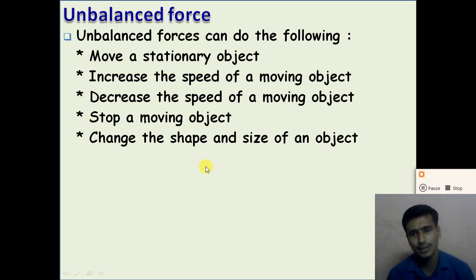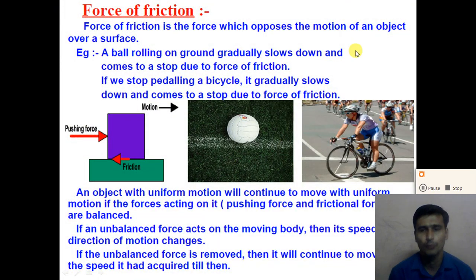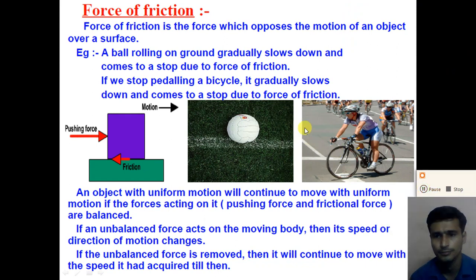But dear student, sometimes when we apply a force on the object, the object cannot move. Why does this happen? Because of the friction force that appears on the object, due to the roughness of the surface, right? So now dear student, let us understand what the force of friction is and discuss it.